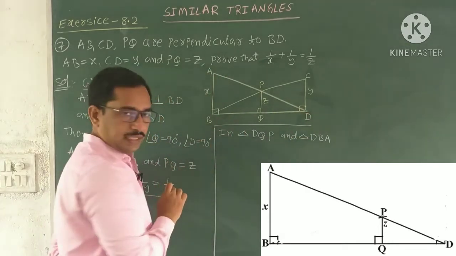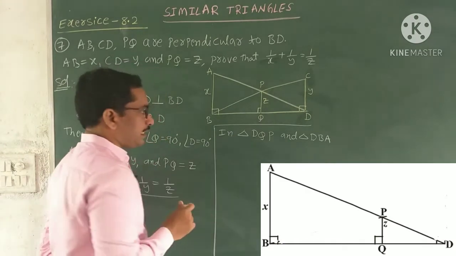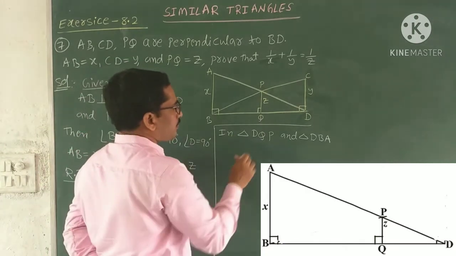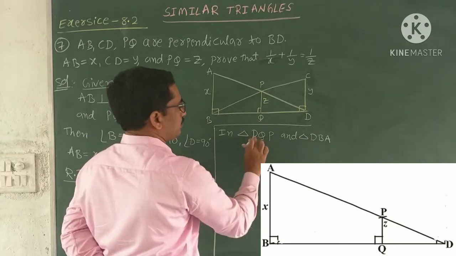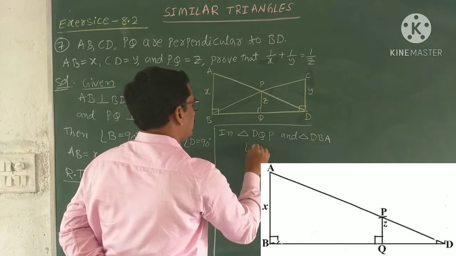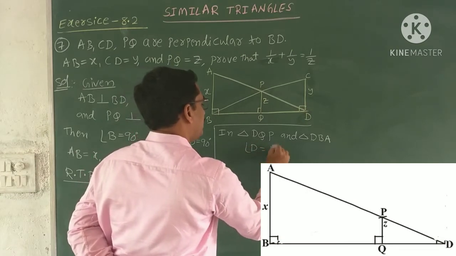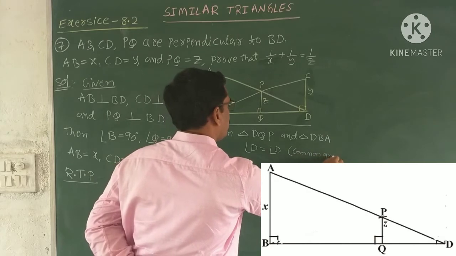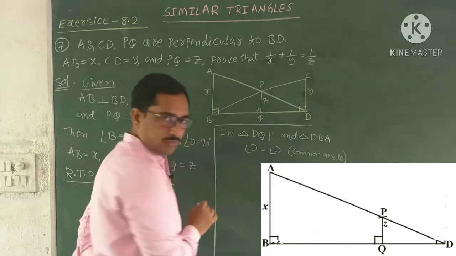We have to prove these two triangles are similar. See how to prove it. Observe here, D is the common letter. So we can compare the angles. Angle D equal to angle D. This is a common angle for both the triangles.